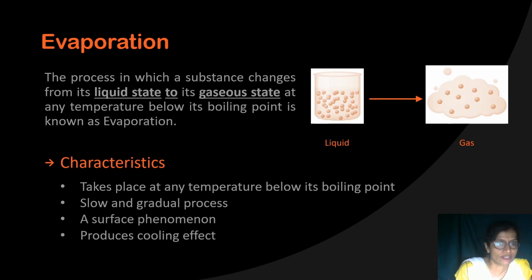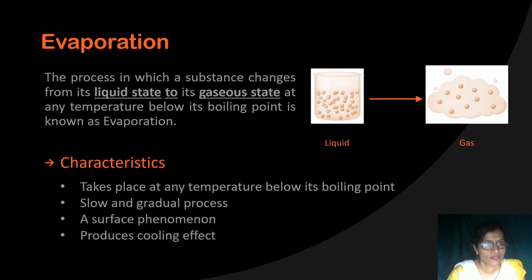And evaporation produces the cooling effect. What happens when you sweat? At that time, your body temperature decreases.